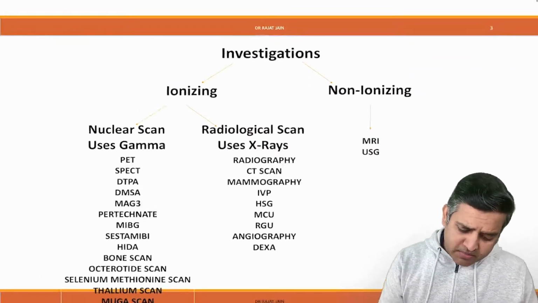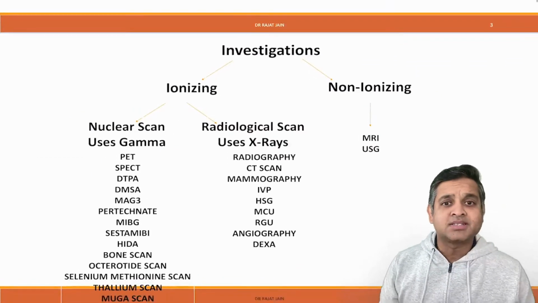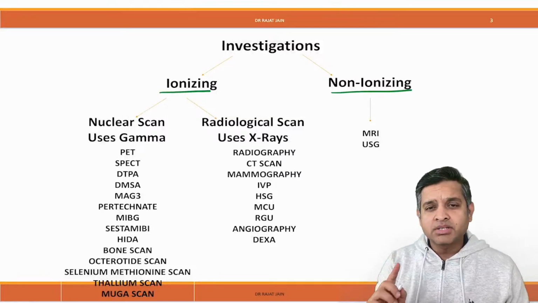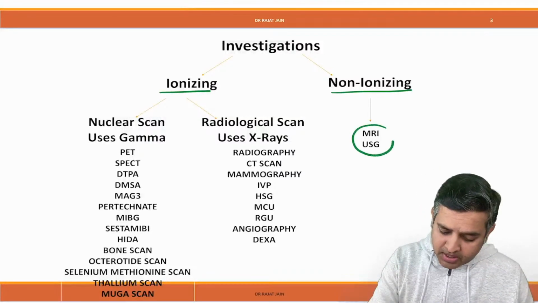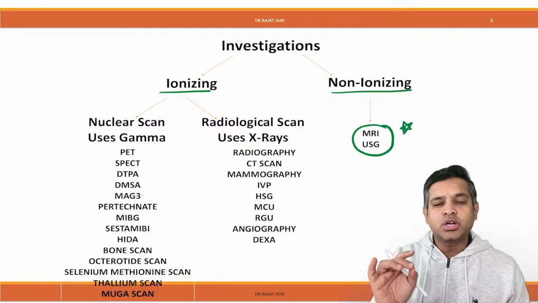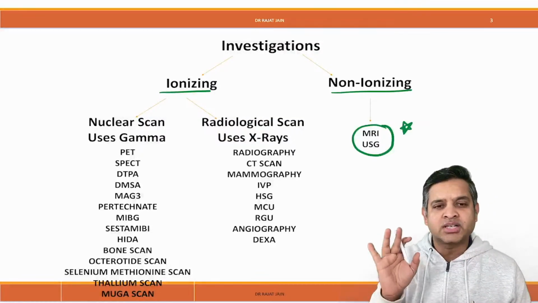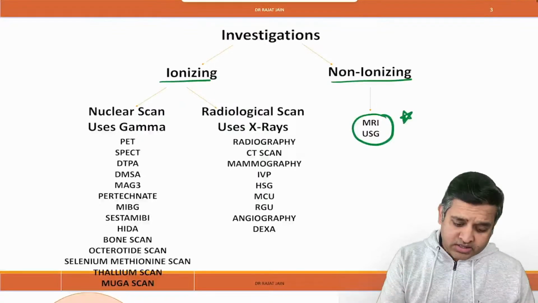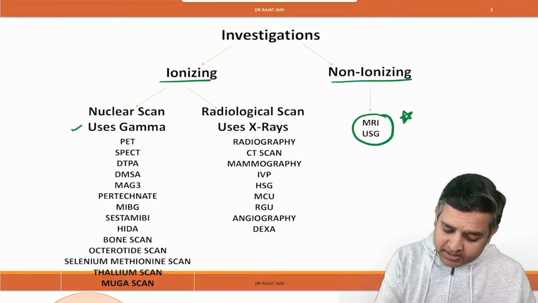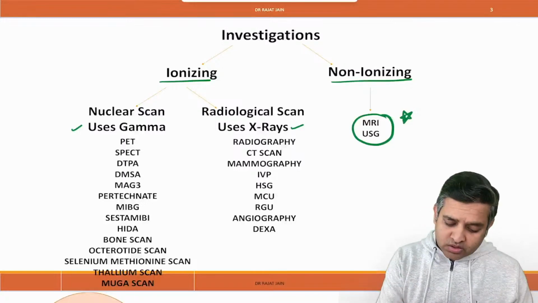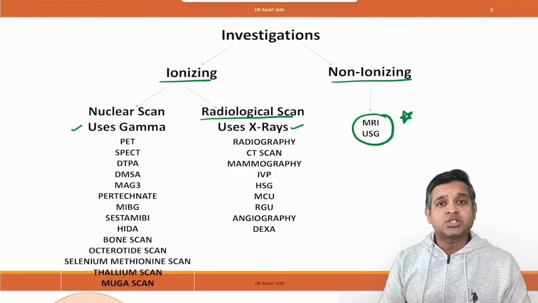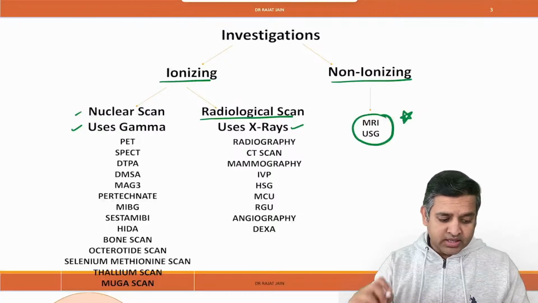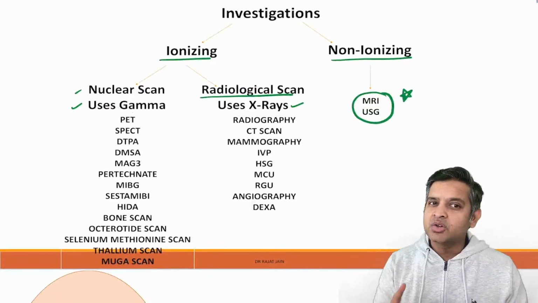So the very important point that I want everybody to remember is that the investigations in radiology are of two types, ionizing and non-ionizing. Amongst the non-ionizing, the two that we need to remember are MRI and ultrasound. MRI and ultrasound are the only two radiological investigations that will not give any ionizing radiation. All the rest give ionizing radiation. In the ionizing, there are certain which use gamma rays and certain which use X-rays. Those which use X-rays are called radiological scans, and those which use gamma rays are called nuclear scans.